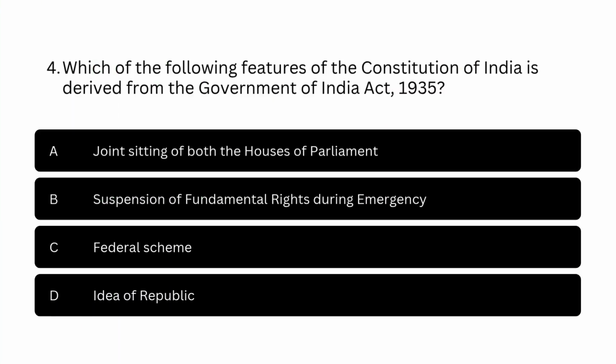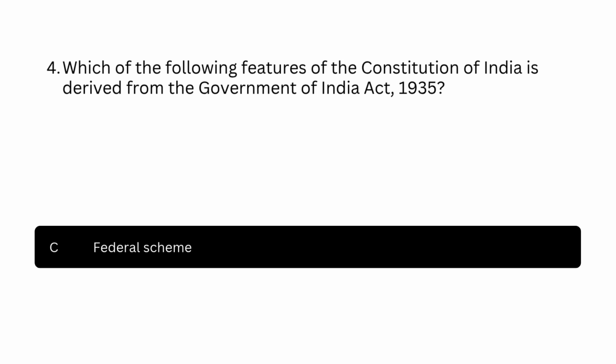Question number 4. Which of the following features of the Constitution of India is derived from the Government of India Act, 1935? Option A. Joint sitting of both houses of Parliament. Option B. Suspension of fundamental rights during emergency. Option C. Federal scheme. Option D. Idea of republic. The correct answer is option C. Federal scheme.